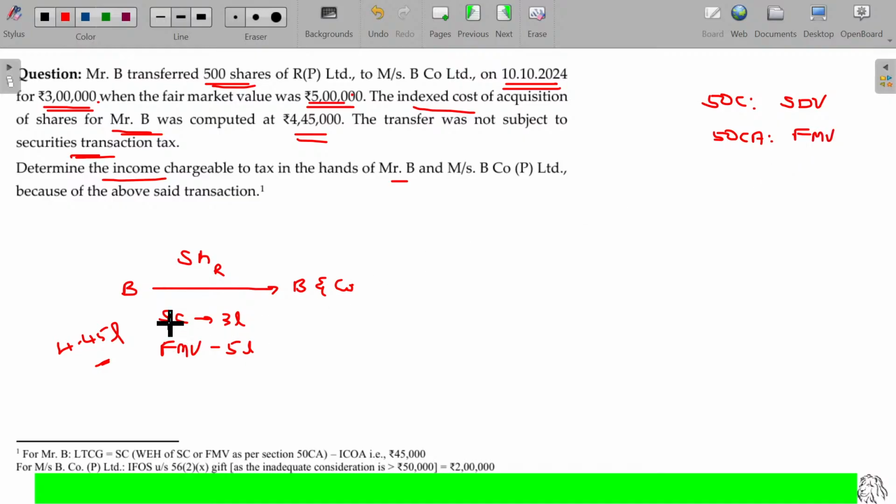So in this case, for B, what is the sale consideration to be considered here? Only 5 lakhs. The difference between sale consideration and cost of acquisition is considered as capital gain in the hands of B. Long-term capital gain. But anyhow, today we don't have the indexation after 23rd July. We assume this way, so this may be unindexed cost of acquisition. The difference between these two: 45,000 or 55,000? 55,000.